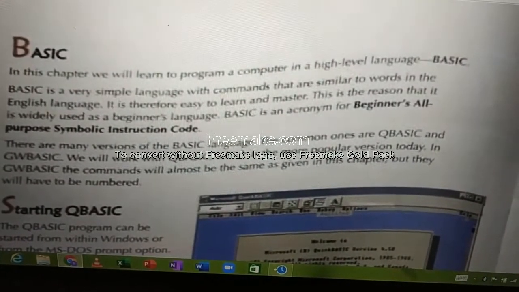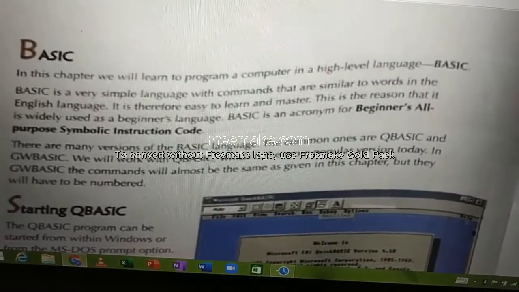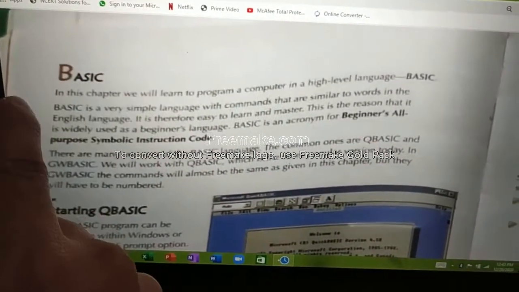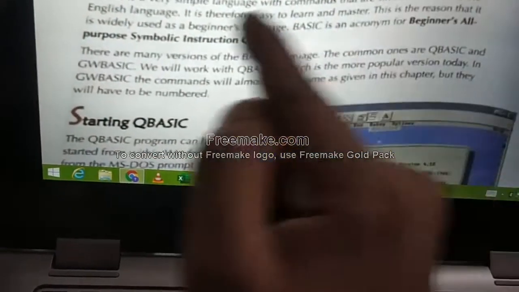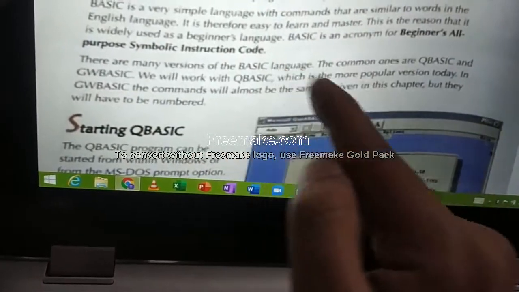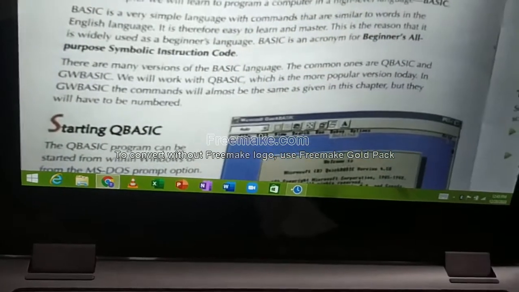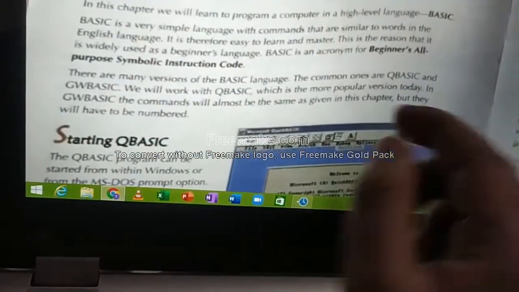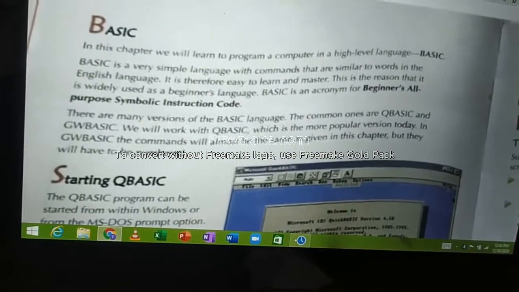BASIC is an acronym for Beginners All-Purpose Symbolic Instruction Code. That is the expansion of BASIC. B for Beginners, A for All-Purpose, S for Symbolic, I for Instruction, C for Code. Using those instruction codes, you will be writing a program. So BASIC means a beginner's language.